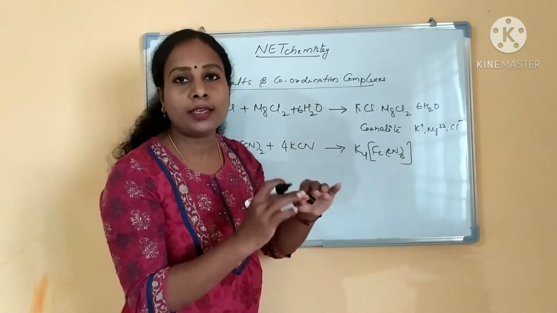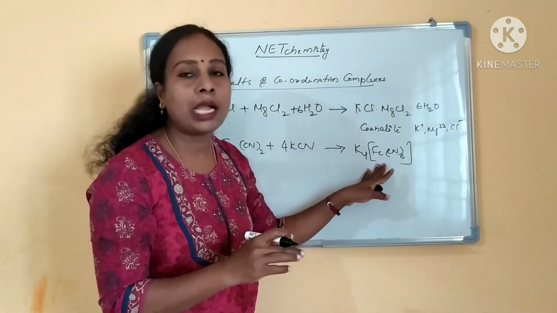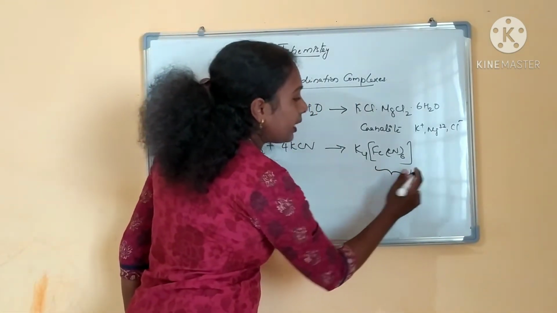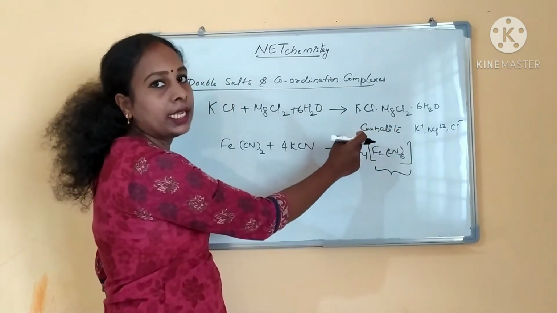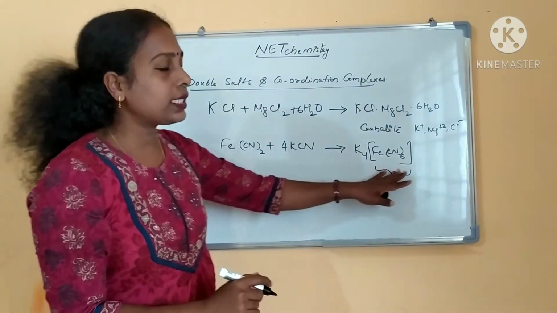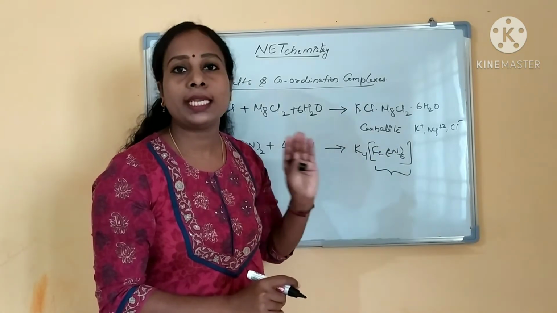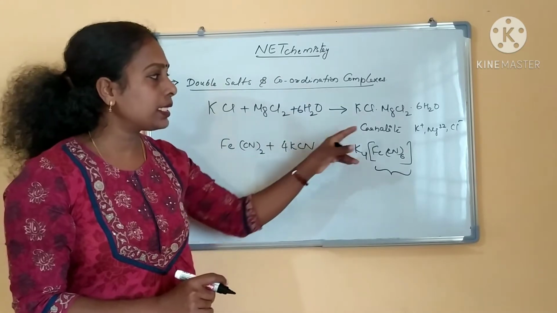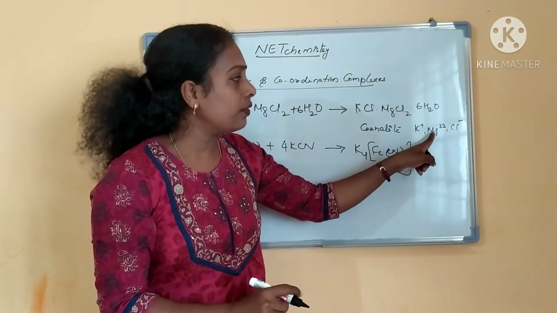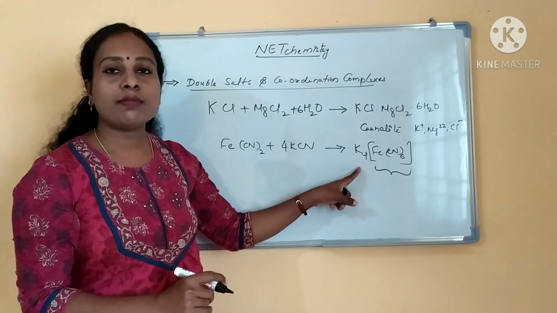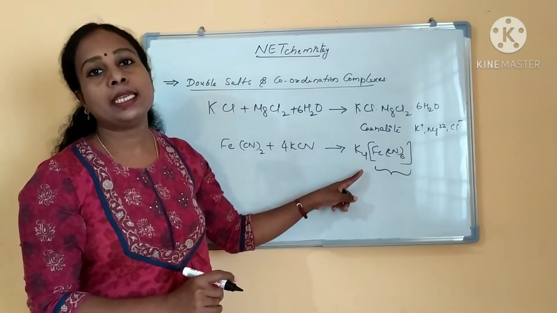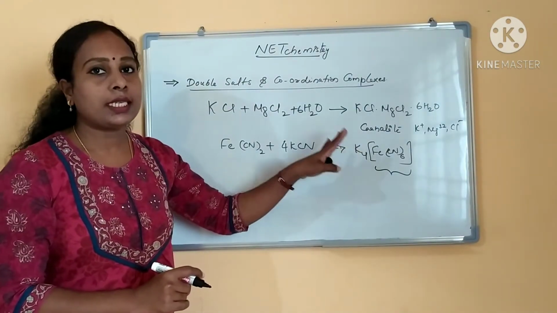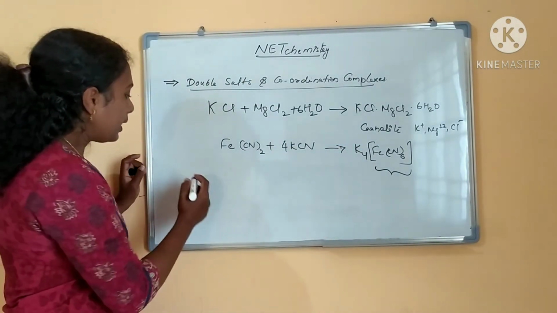It will not dissolve into separate potassium ions, iron and cyanide. It will not be like that. It will retain its identity in solution. This complex, a distinct entity, will exist in the solution state. That is what a coordination complex is. That is the main difference between a double salt and a coordination complex. A double salt dissolves in water and gives the properties of different ions, whereas a coordination complex will not lose its identity in the solution state. Clear?